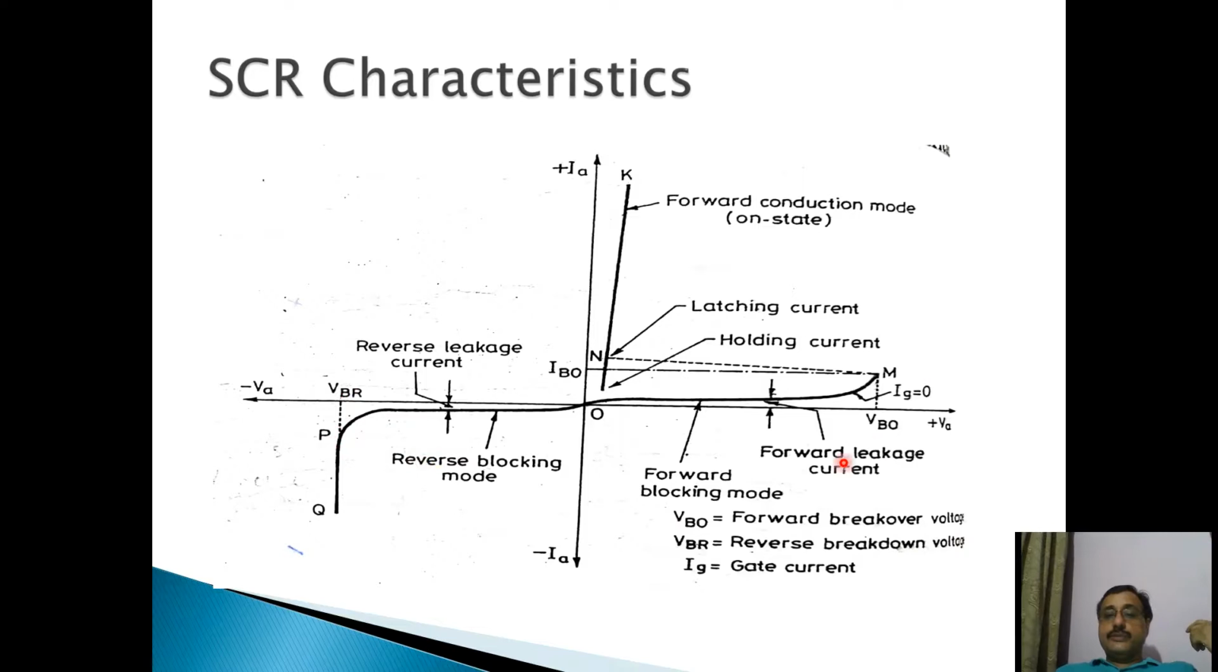So here VBO is the forward breakover voltage, this VR is the reverse breakdown voltage, and the gate current IG is 0 in this case. Still it is 0. We have not connected the gate terminal to any circuit. Now here two currents are written, latching current and holding current. We will discuss these two currents later on.